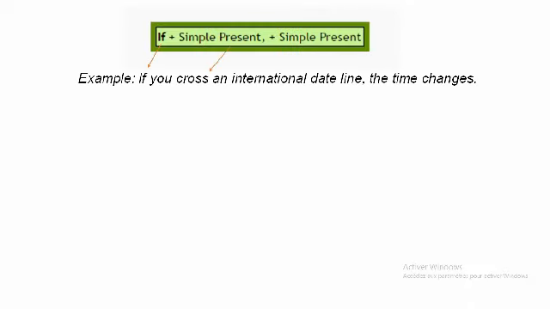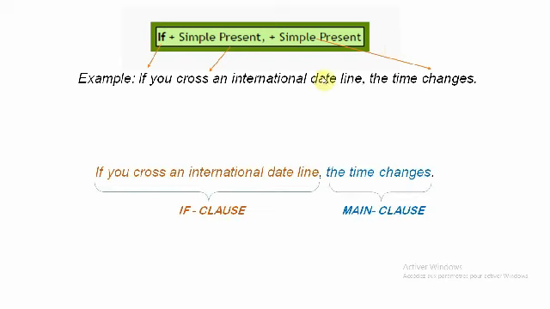An example: if you cross an international date line, look at the verb here, cross. It's in the simple present. We have comma, and then the time changes. Here the verb change is conjugated into the simple present. We call the first part of the sentence, if clause, because it starts with if. And we call the second one the main clause.